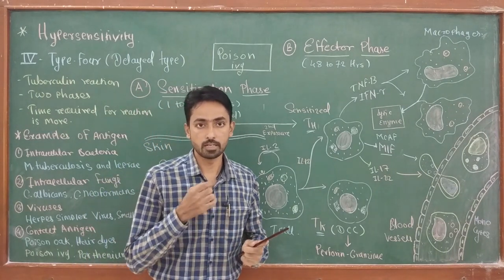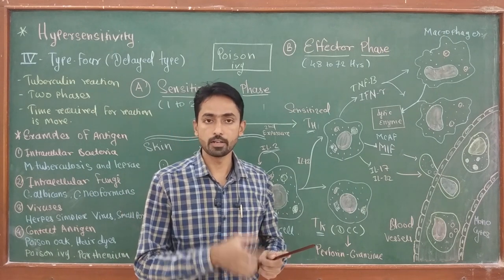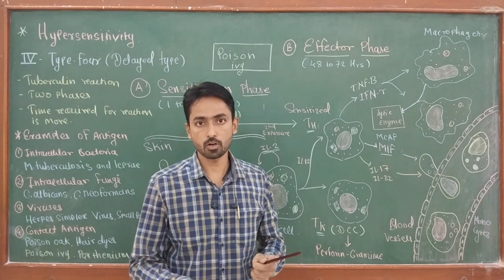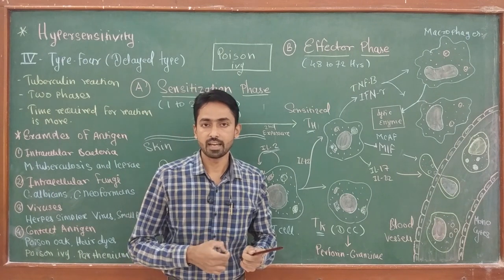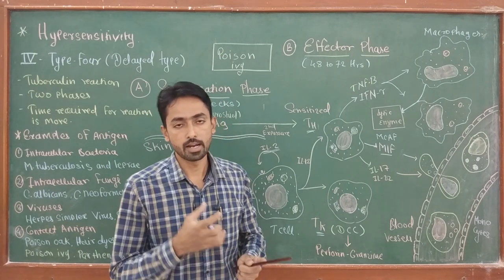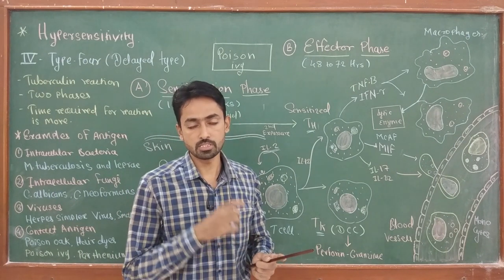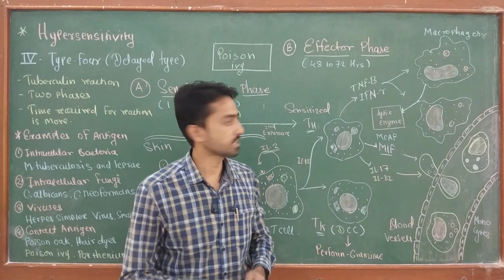It is called inflammation at the site of entry of the antigen. Sometimes edema may be caused, that is redness, itching, and increased temperature may be observed at the site of infection, which leads to type 4 hypersensitivity reaction.